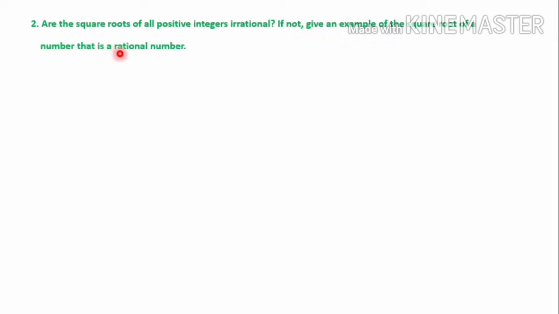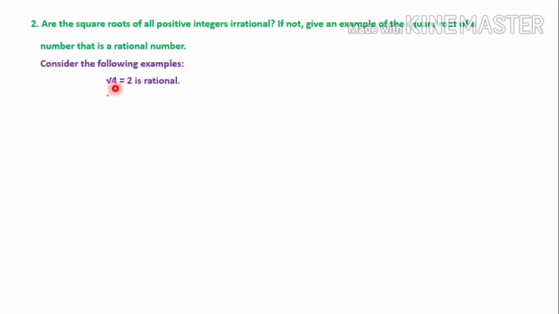Next, we shall discuss question number 2 of exercise 1.2. Are the square roots of all positive integers irrational? If not, give an example of the square root of a number that is a rational number. In the first part of the question, are the square roots of all positive integers irrational? Positive integers means 1, 2, 3, 4, etc. Irrational number examples are root 2, root 3, root 5 and so on. So here when we take the square root of positive integers, are we getting irrational numbers? That is the question. Let's take an example.